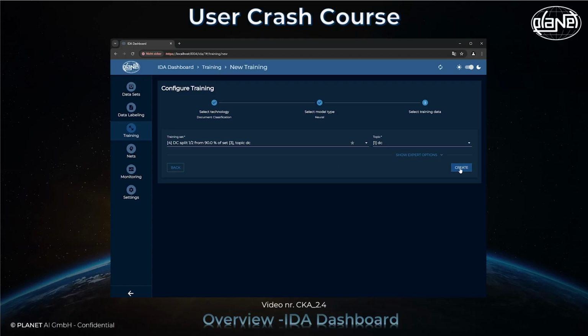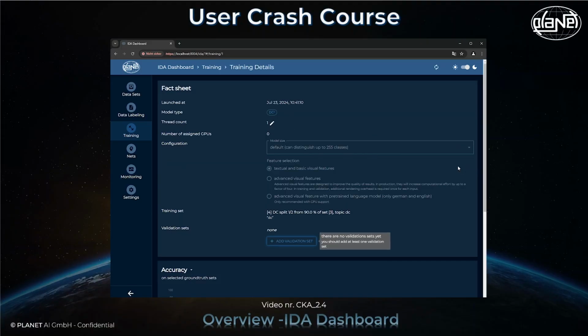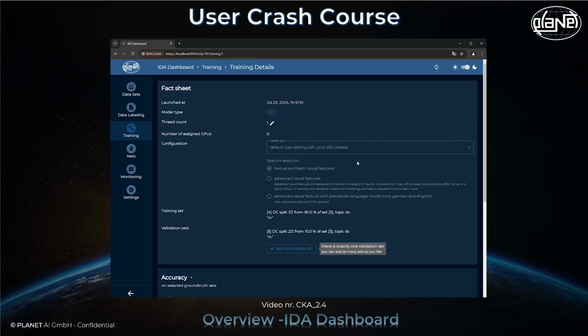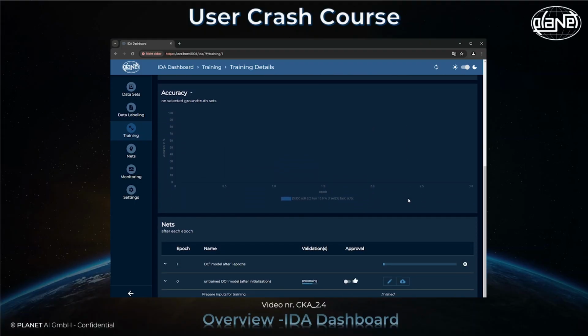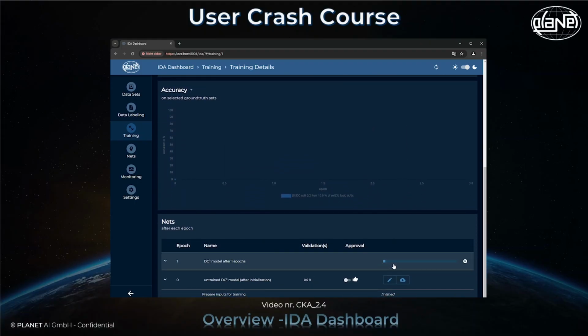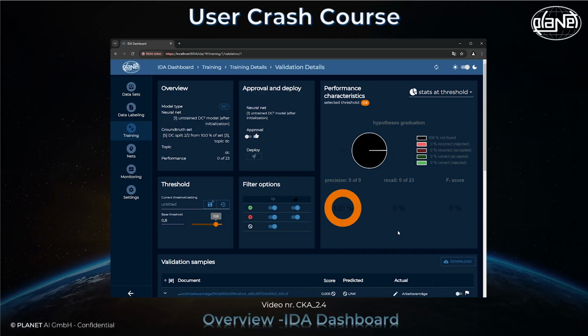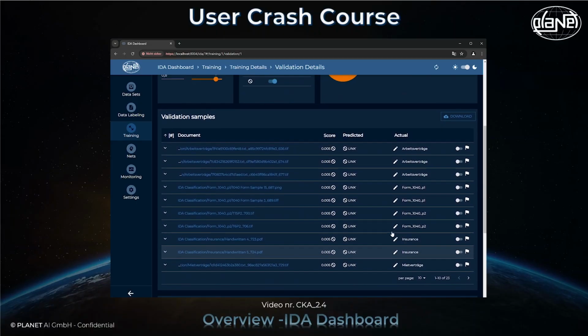After clicking the Create button, the smaller remaining validation dataset of the dataset is specified under the Add Validation Set button. Then, the training of the desired model is started. A complete training of the model consists of 40 training steps, known as epochs. In Epoch 0, the untrained model, a very low prediction score of 0.05 can be observed by looking at the details.